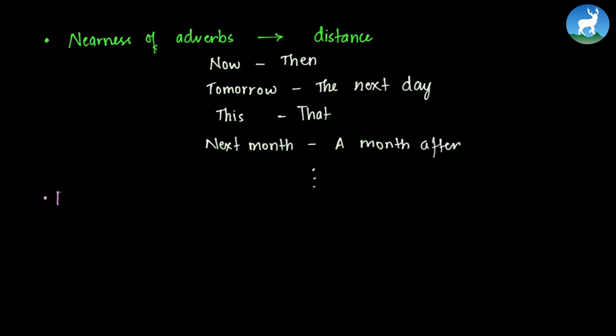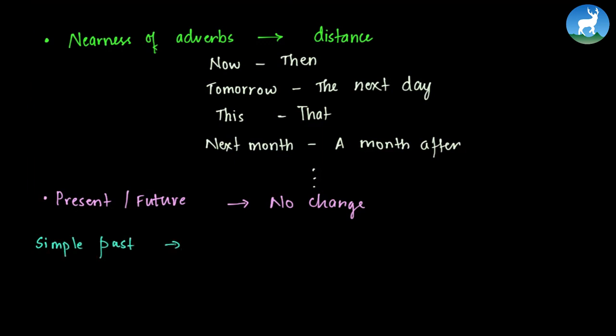In the case of simple present or future tense, we do not change the tense, so no change is required. However, in the case of past tense, we change it. For simple past tense, we convert the tense to past perfect tense.